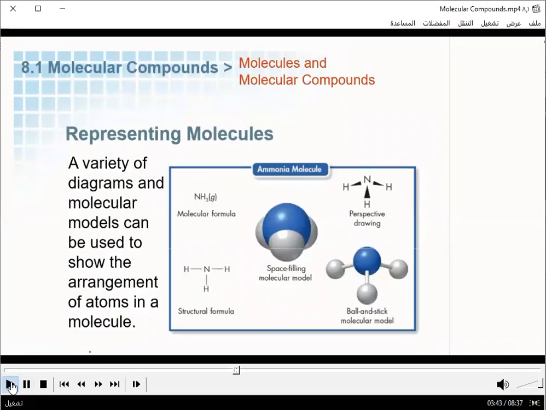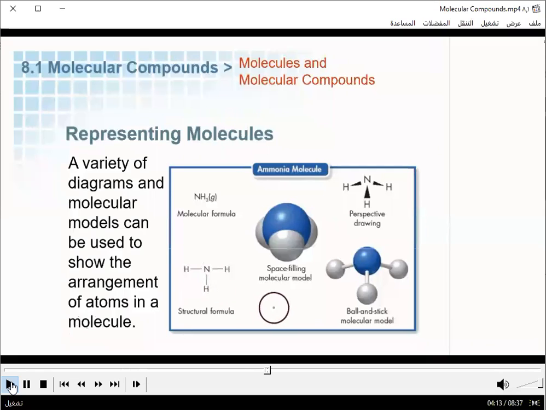An example of NH3. In the upper left corner, we have its formula, NH3, but then there are different ways to show what this might look like in reality. So in the bottom left corner, this is called the structural formula. This is something that you will draw in high school chemistry class. This formula indicates that the 3 hydrogen atoms are bonded to the nitrogen atom, and it uses these dashed lines to show those covalent bonds.